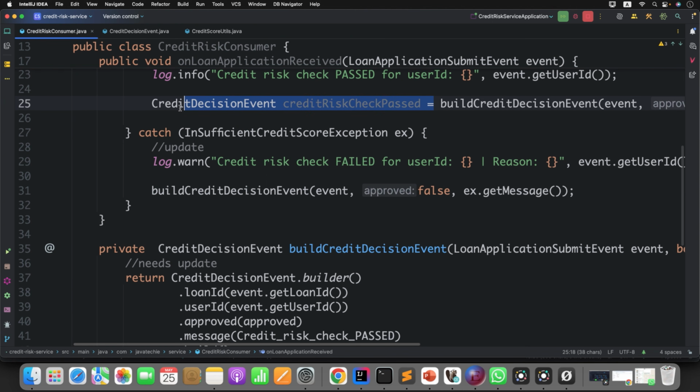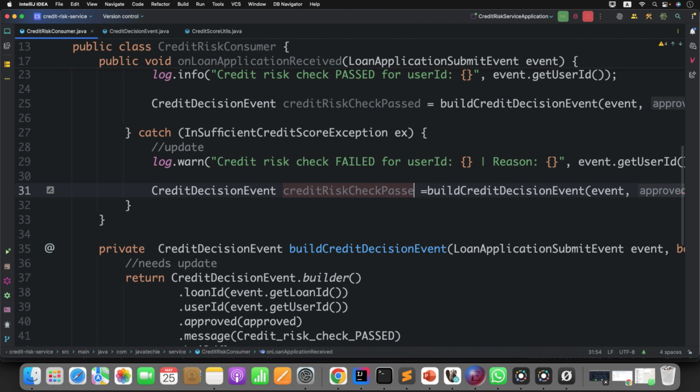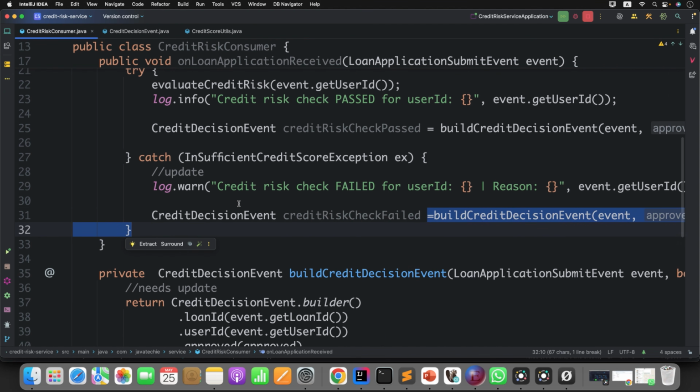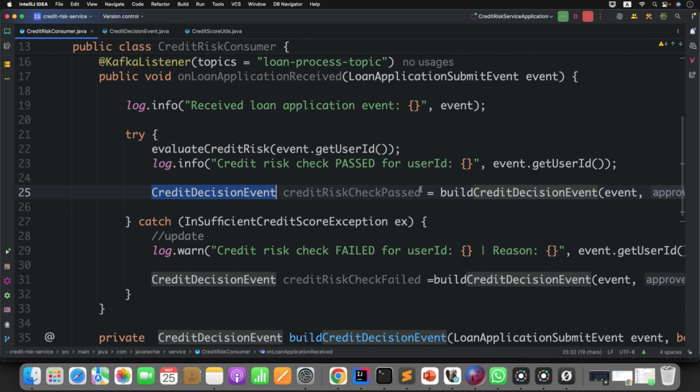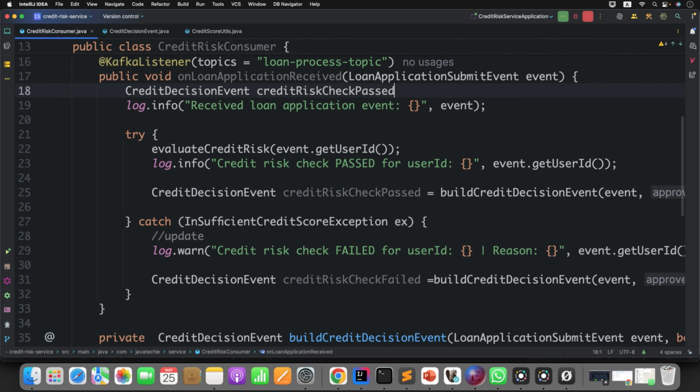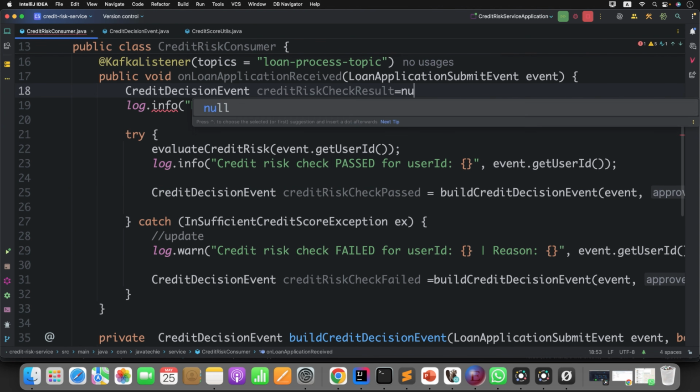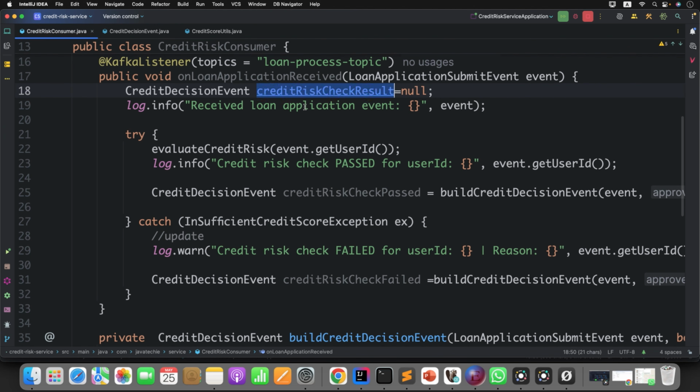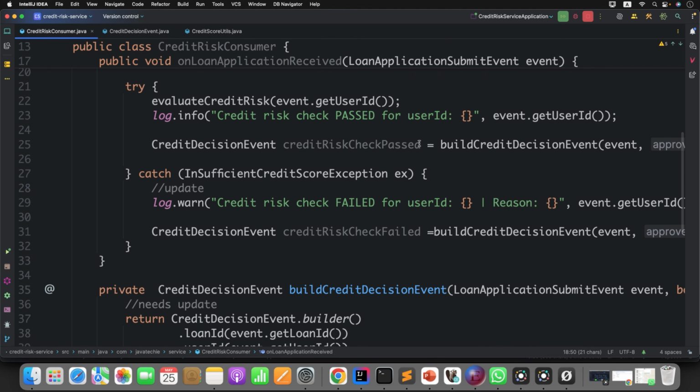This is the basic thing, guys. This is core Java, what I'm doing here now. You don't even need to define these two variables. Let's do that. Just define a global variable called creditCheckResult. Then you can assign the same variable to both.